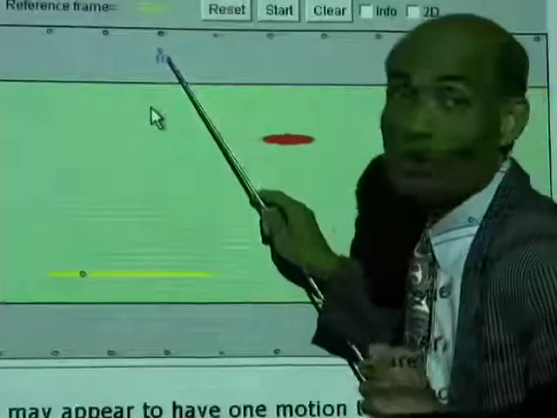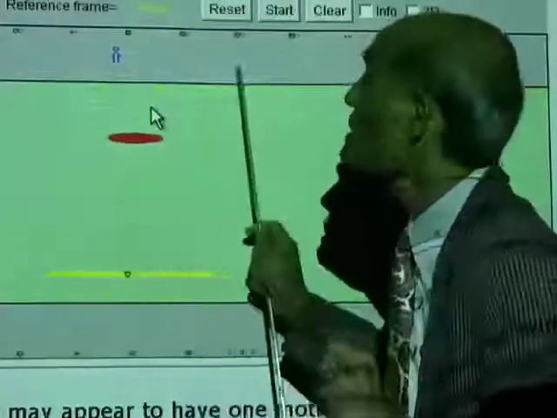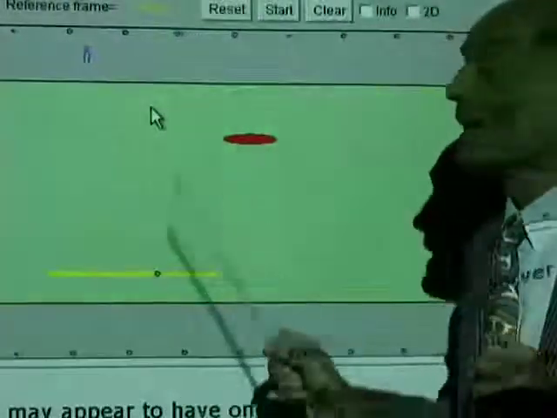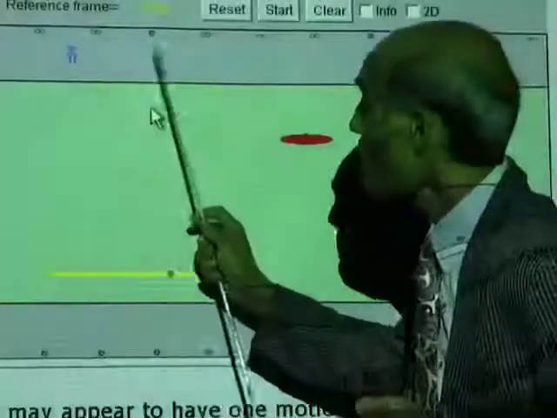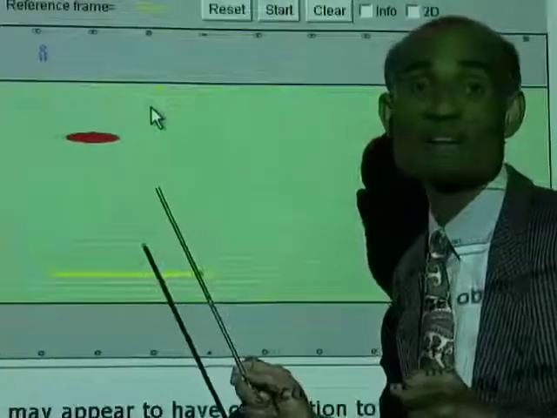When you apply that velocity to the man, he is now going 1 minus 2, that is negative 1 meter per second, to the left. And from the ground you saw the boat was moving at 5 meters per second.